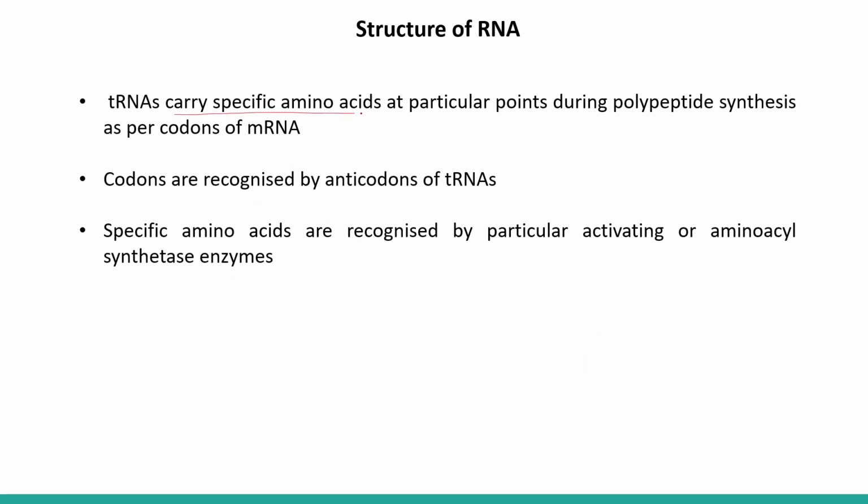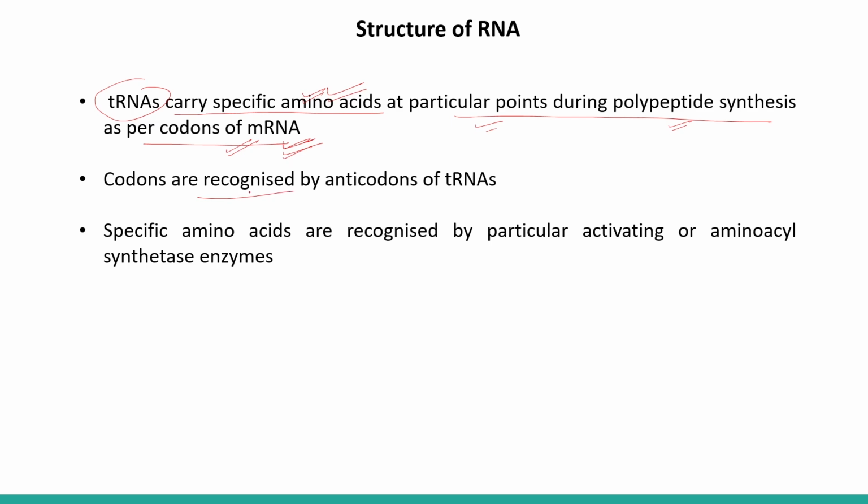tRNA carries a specific amino acid at a particular point during the polypeptide synthesis as per the codons of mRNA. So according to the codons present on the mRNA, we have a specific tRNA with the attached amino acid, right?